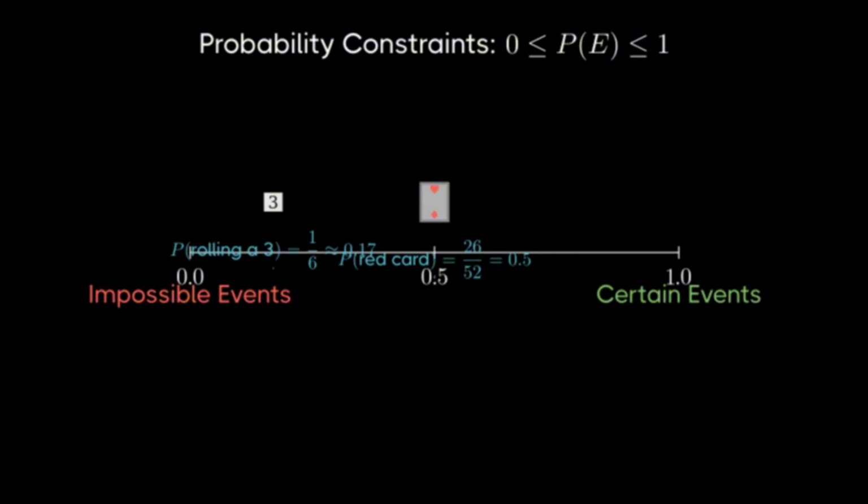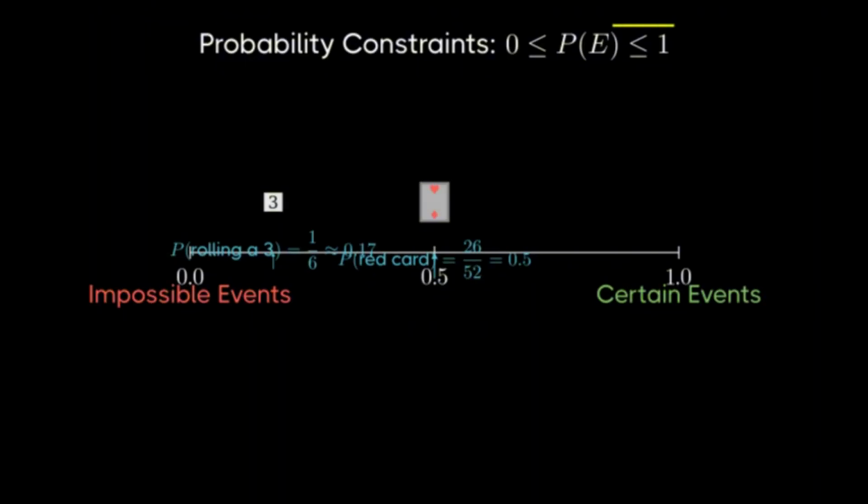Notice how each of these probabilities can be positioned at a specific point on our number line. The die example sits at about 0.17, while the red card example sits exactly at 0.5. This visual representation helps us understand the relative likelihood of different events.